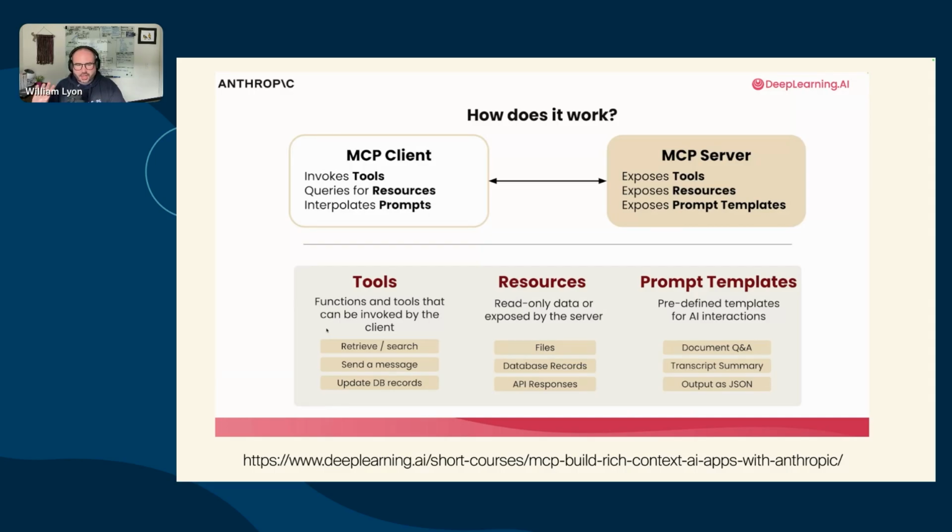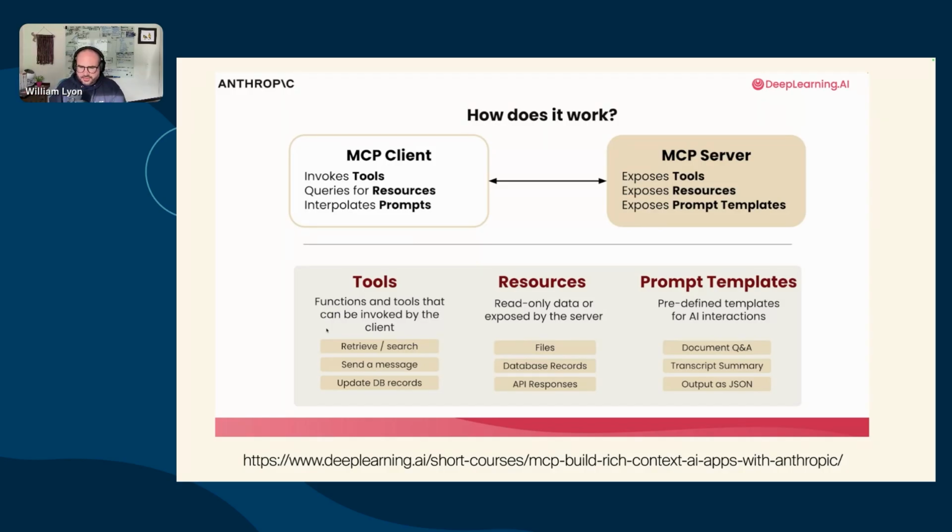Resources, these are read-only data. This could be something like a bunch of example data models or example Cypher queries that might be helpful. And then the prompt templates, these are prepackaged prompts that we know work well with the service that we're building the MCP server for that our AI application can then use.